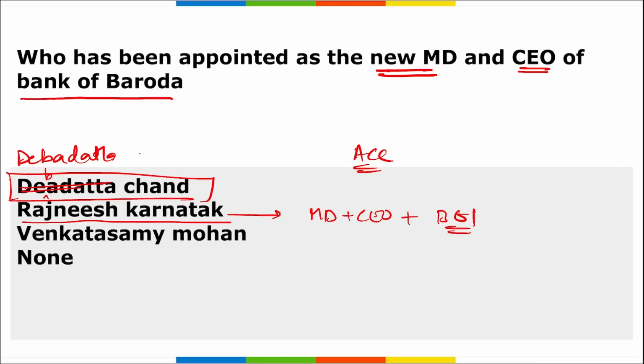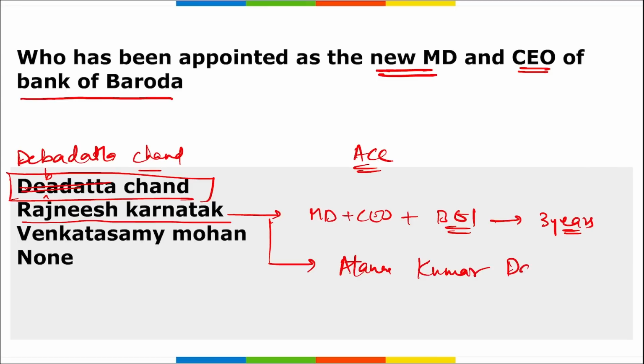So coming back, Debadatta Chand has been appointed as the MD and CEO of Bank of Baroda, and Rajneesh Karnatak has been appointed as the MD and CEO of Bank of India. He has been appointed here for a period of 3 years. Right? He will succeed whom? He will be succeeding Atanu Kumar Das. Right? His term ended in January 2023.